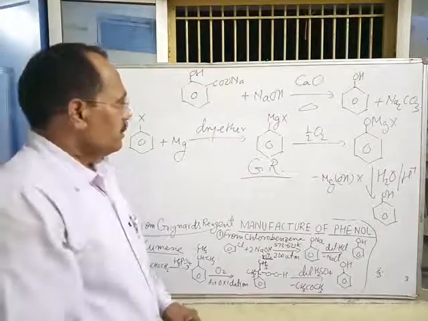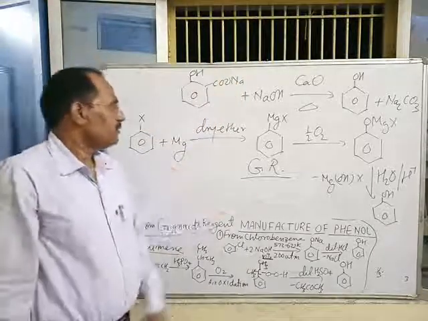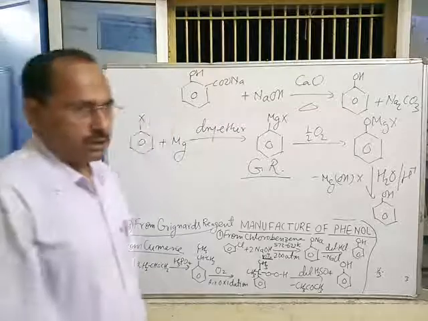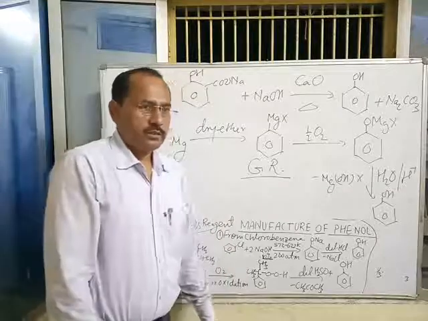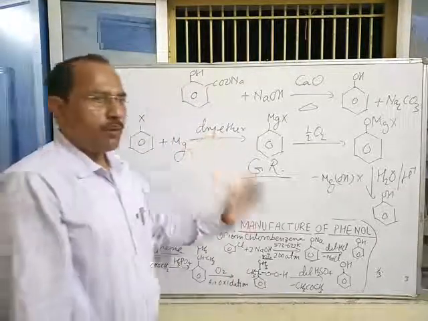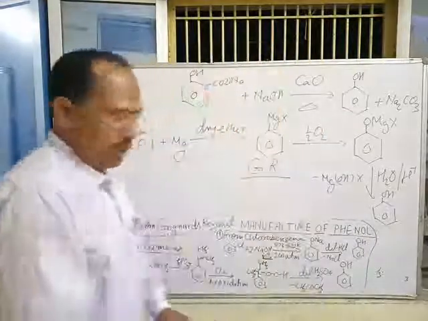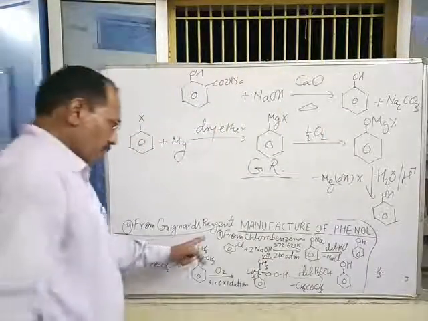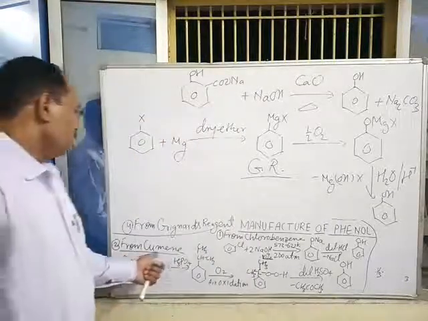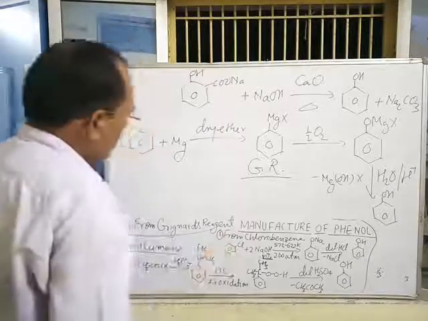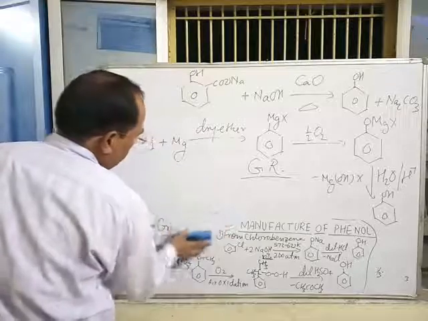These are the general methods of preparation of phenol. Phenol can be prepared from Grignard reagent, from phenolic acids, from diazonium salt, from benzene sulfonic acid, and from chlorobenzene or halobenzene. Preparation of phenol from chlorobenzene and from cumene is used in its manufacture, meaning industrial large scale preparation.